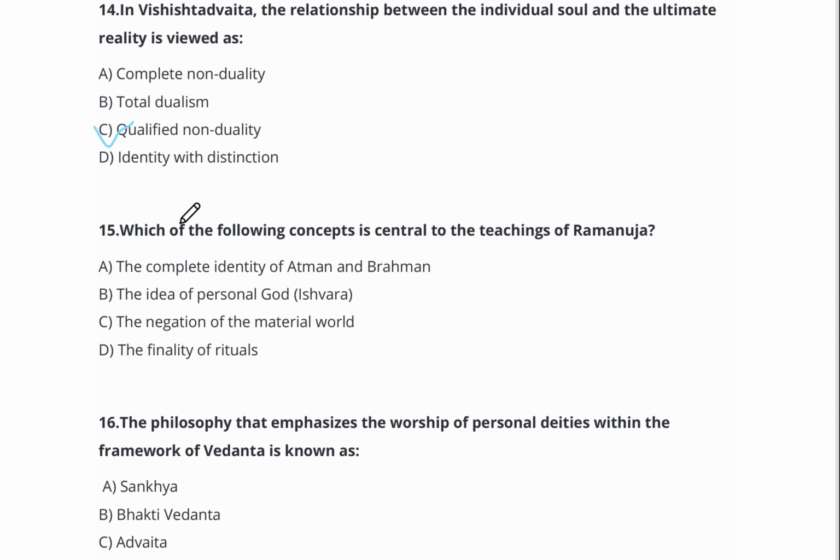Now, question number 15. Which of the following concepts is central to the teaching of Ramanuj? Option A, the concept of identity of Atman and Brahman. Option B, the idea of personal God, Ishvara. Option C, the negation of the material world. Option D, the finality of rituals. Right answer for this question is option number B, the idea of personal God, Ishvara.